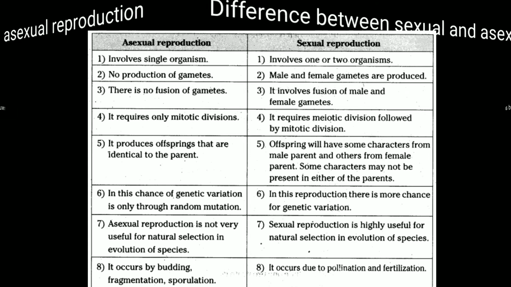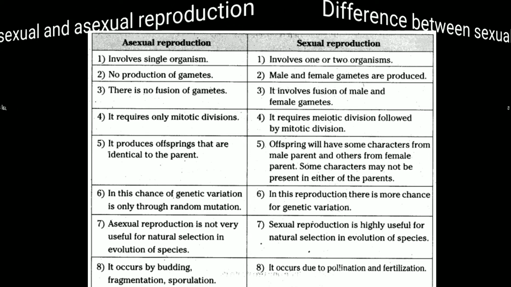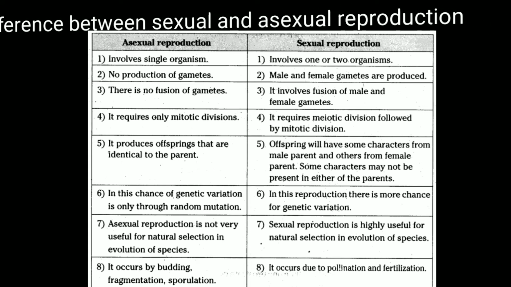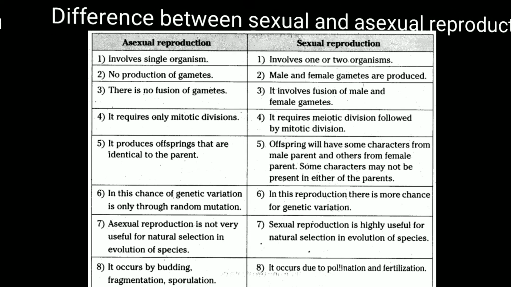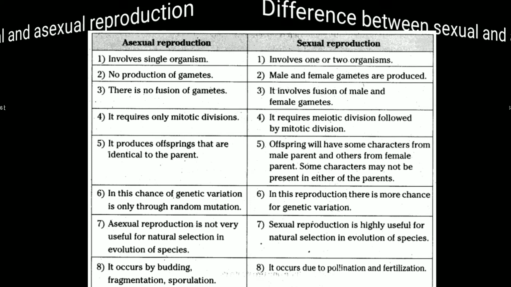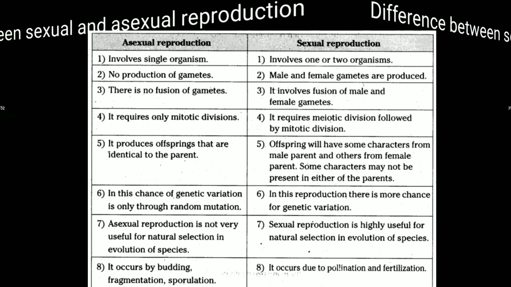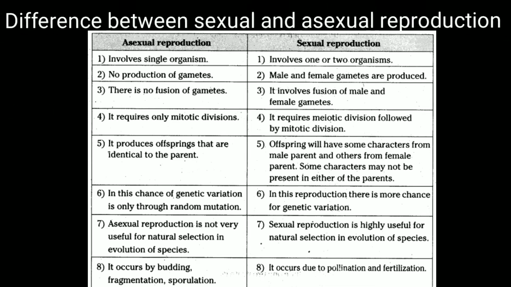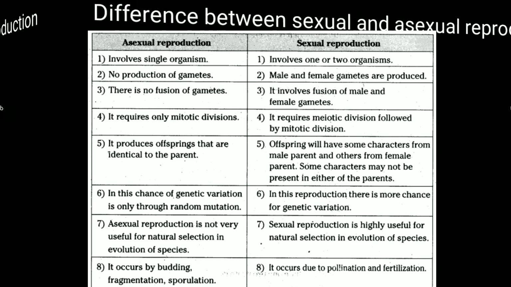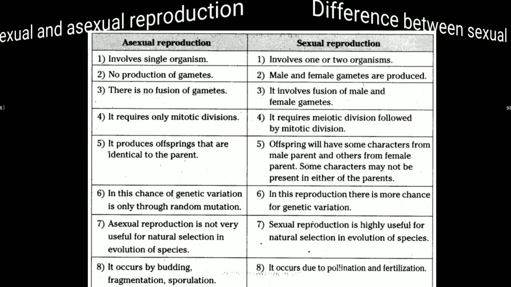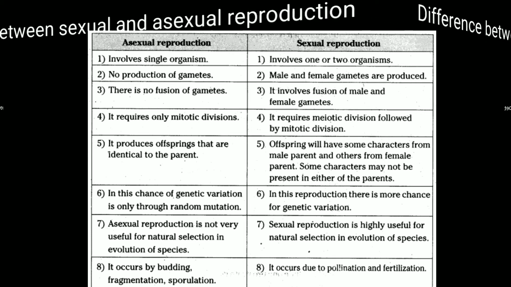In asexual reproduction, only mitotic cell division is required, means division in the somatic cells, means for the growth. But in sexual reproduction, there are two cell divisions, means mitotic plus meiotic cell division, means somatic plus reproductive cell, both require divisions. In asexual reproduction, the offsprings which are produced are the exact copy of their parent.